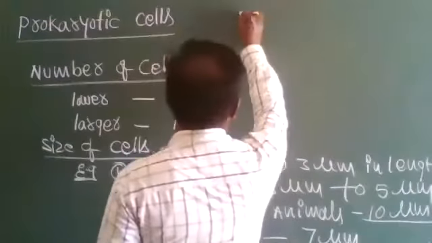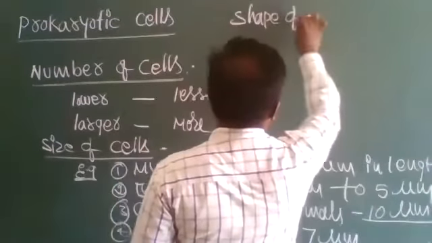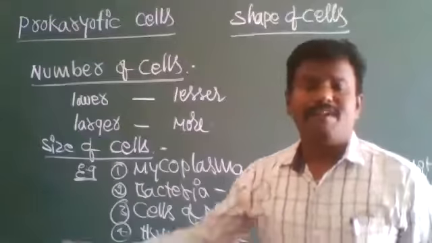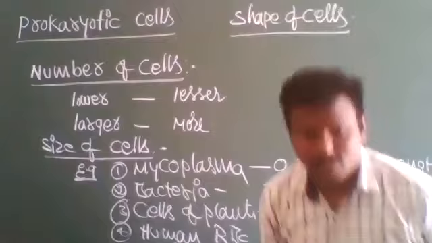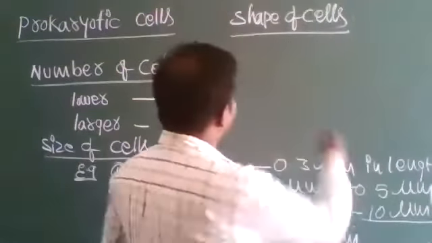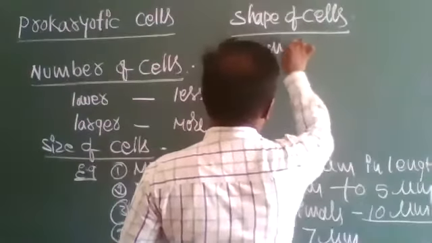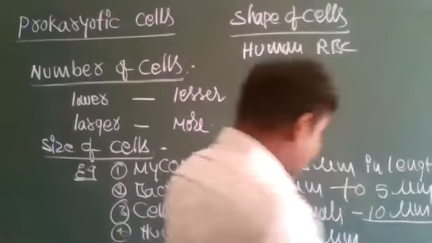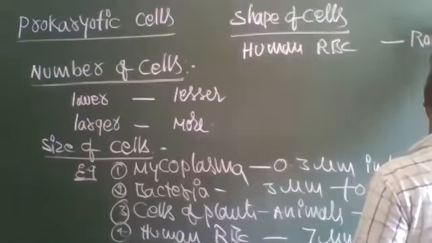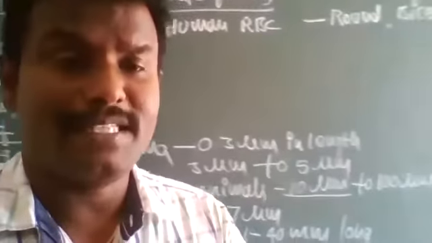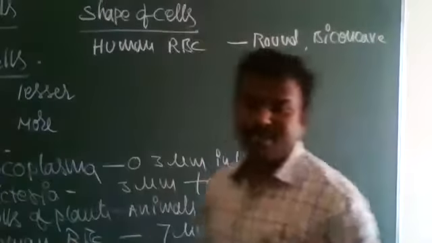Next we will see shape of the cells. The shape of the cells varies from one organism to another organism. Human red blood cells: the shape is round and biconcave.